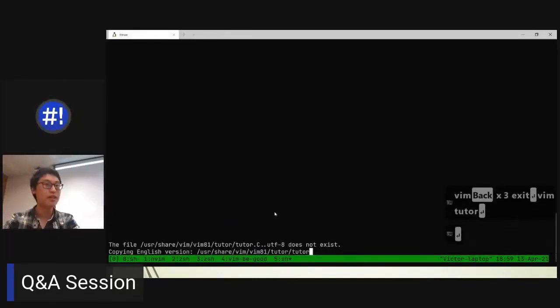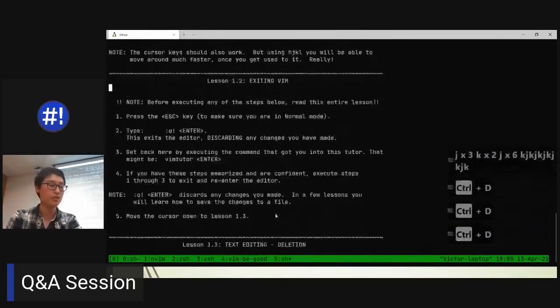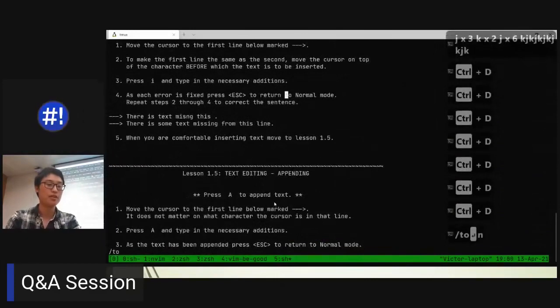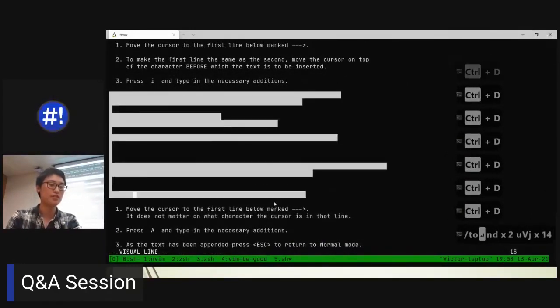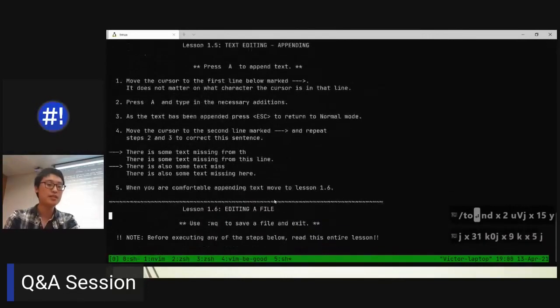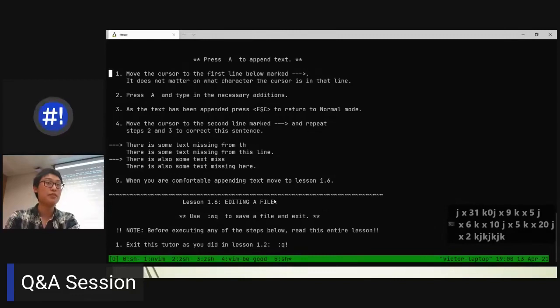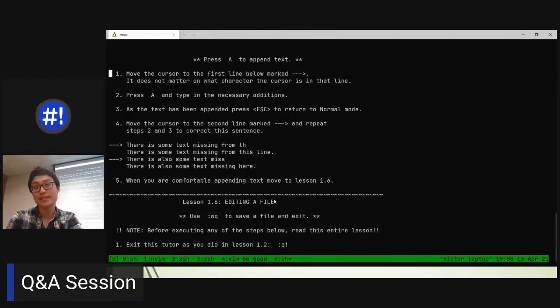A lot of the stuff that we covered, the basics, are all the same. For example, moving down pages with Control-D, searching for stuff, deleting, yanking, it's all the same. The main difference, to answer your question, is that the plugins really help with quality of life in day-to-day use. But if you're working on remote systems and you want very quick edits, you just want to text edit, you don't need Telescope, you don't need a file tree. Yes, it's still very powerful.